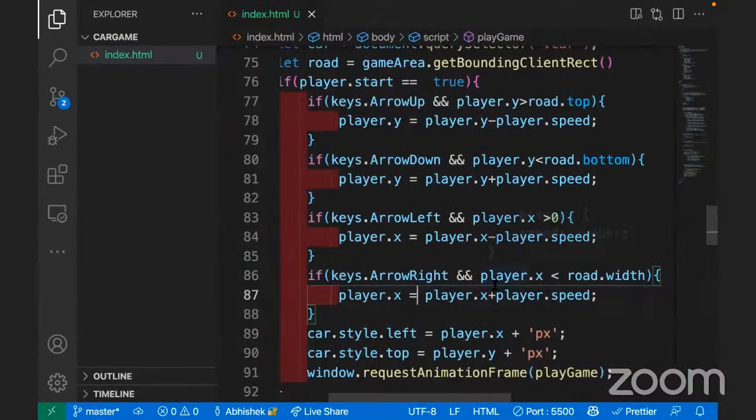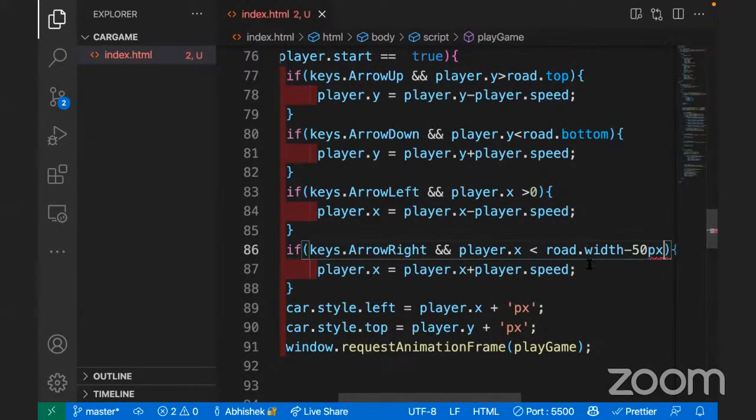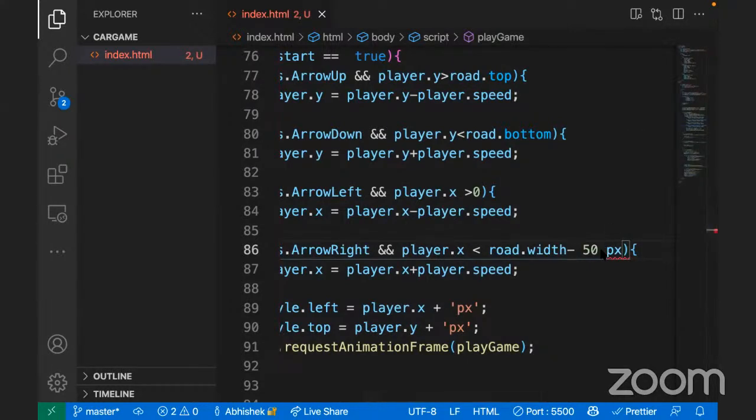But there is a problem. It is going to the end, and I don't want it to go to the end. I want it to stop at this point, not more than this point. At a certain point it should stop. This is the right side, so I'll do road.width minus, let's try 50 pixels. Basically we'll subtract some value so that it will be okay.